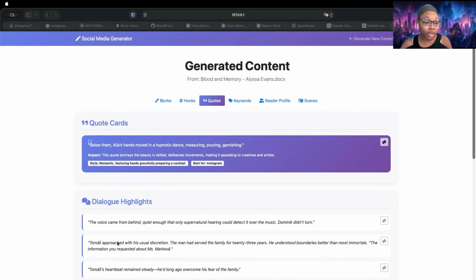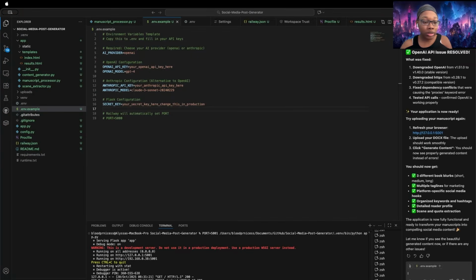Now that we've got a minimum working product, now let's go ahead and get it on Railway and have that working. So we will go ahead and make sure our latest version is saved to GitHub. So you have a couple of options.